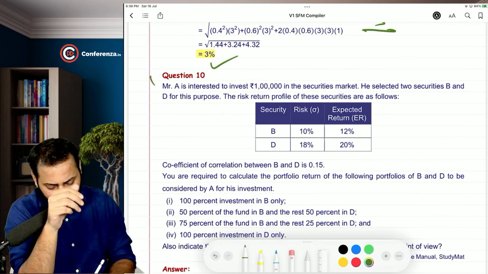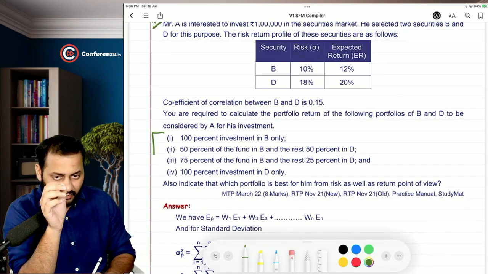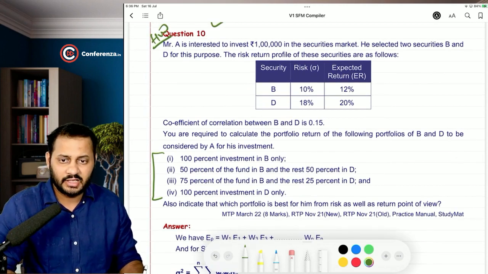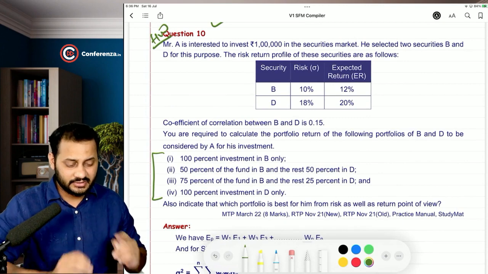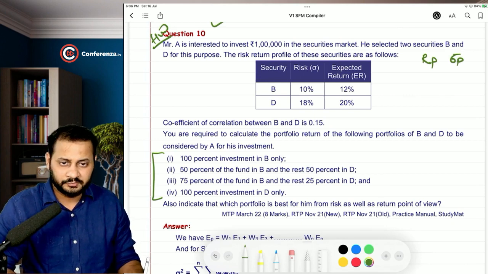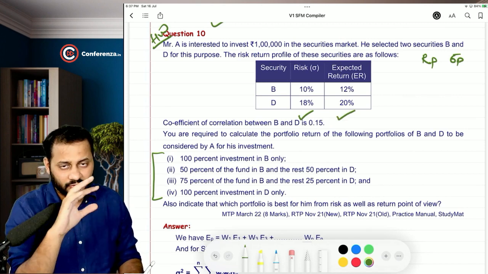I'm leaving this question for your homework, and this is also easy. In all, there are 4 different situations where the weights are changing, and in every situation they are asking you to calculate the return of the portfolio and the risk of the portfolio. Risk of individual securities has already been calculated. Return of the individual securities has already been given to you.